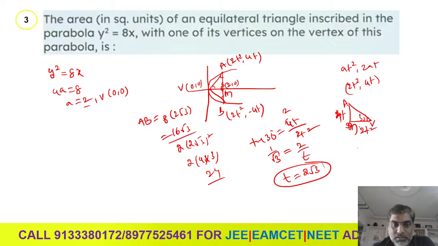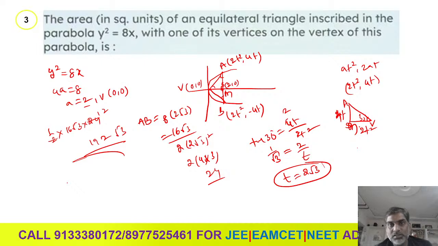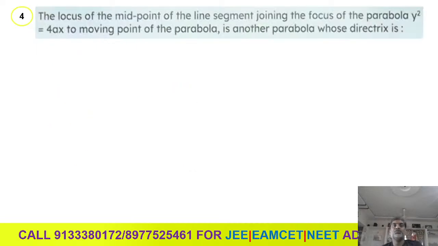Then we can get the area, half into base into height. Half into base 16 times the square root of 3, height 24. 2 ones are 2, 2 12s are 24. So 12 times 16 is 192, so 192 square root 3. That is the area of the equilateral triangle. Got it? Right. Let us see next question number 4.